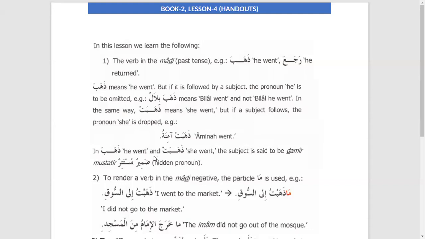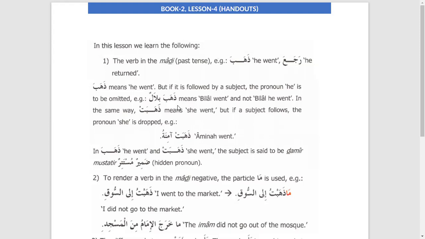Okay. So dhahaba means he went, but when it is followed by a subject, the pronoun he is to be omitted. For example, when we say dhahaba Bilalun, it would mean Bilal went, right? Even in English, we say the same thing. We say he went to the university, and we don't know who exactly that person is.